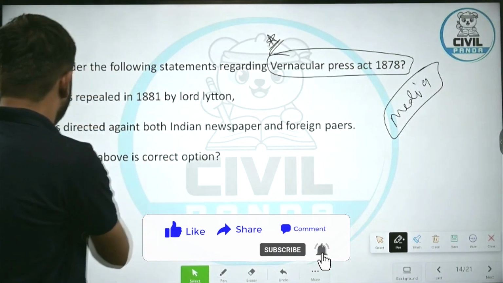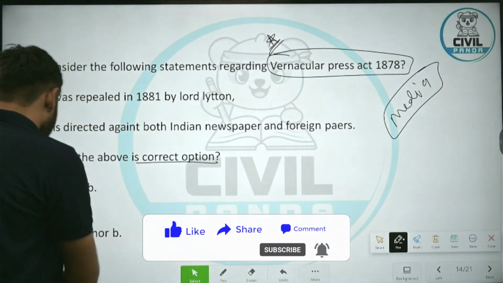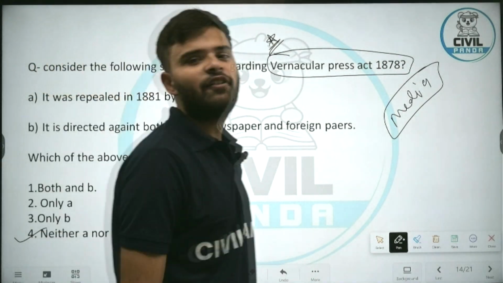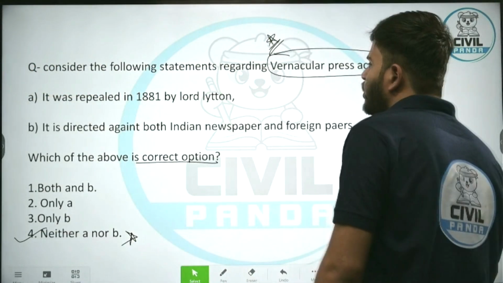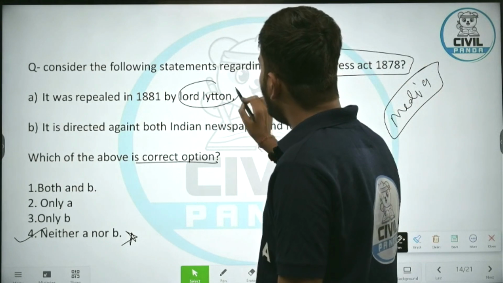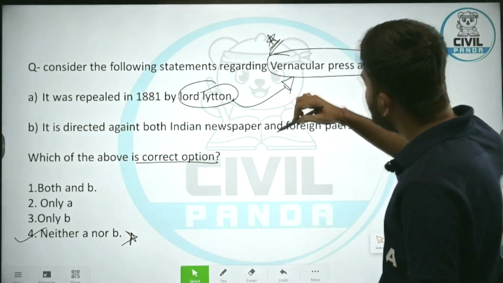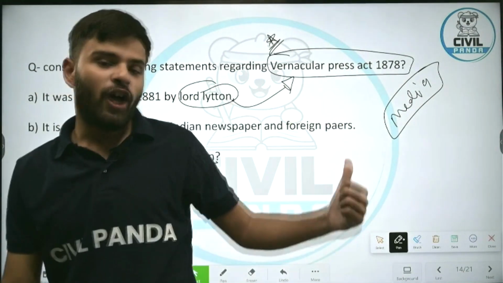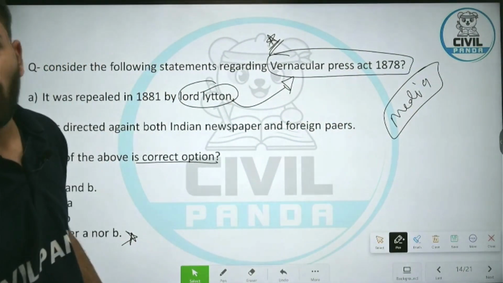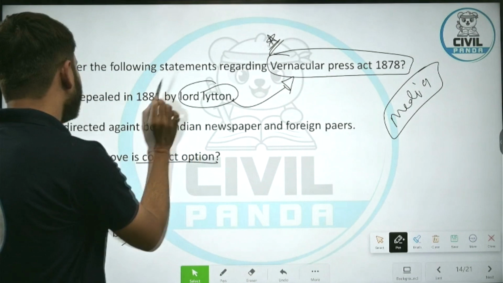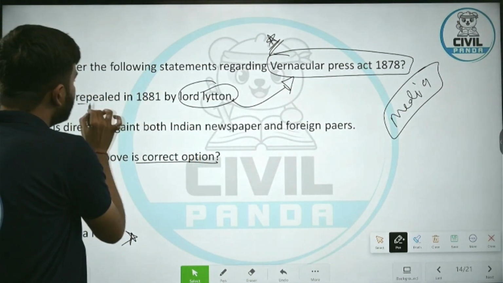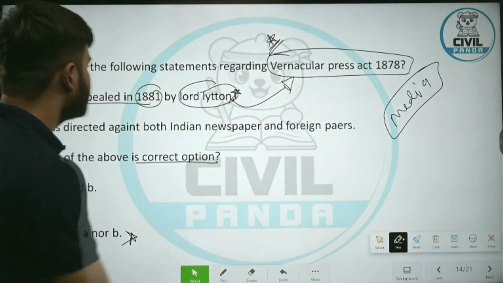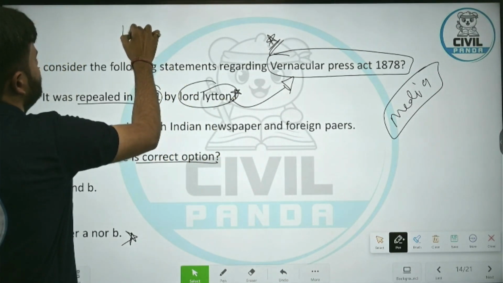All right. The answer to this question is neither A nor B. None of the above statements are correct. Why? Because it was Lord Lytton who imposed Vernacular Press Act. It was during the viceroyship of Lord Lytton that Vernacular Press Act was passed. Yes, it is correct, first half, that it was repealed in 1881, but not by Lord Lytton, but by Lord Ripon.